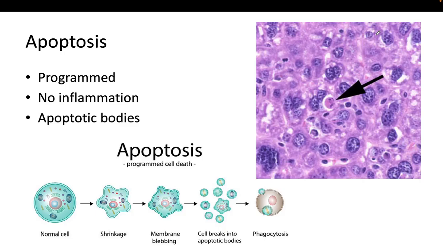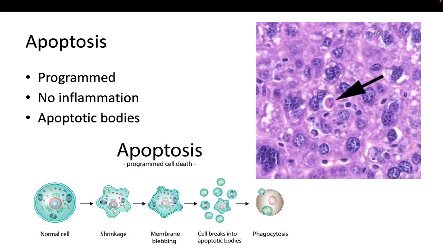Okay, now we'll talk about apoptosis. Apoptosis, as you know, is programmed cell death, meaning it is a controlled and regulated process. It usually affects individual cells, not groups, and the key feature is that there is no inflammation because the cell membrane remains intact. So remember again, apoptosis causes no inflammation and necrosis is an inflammatory process.